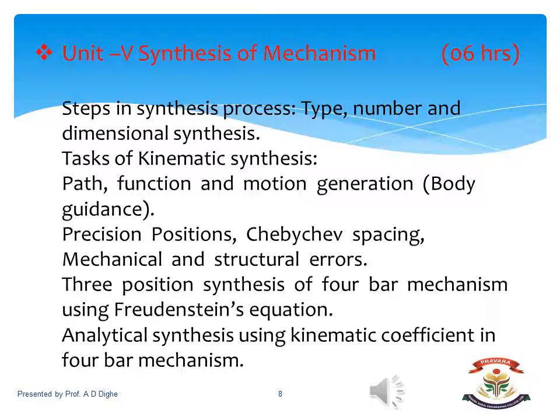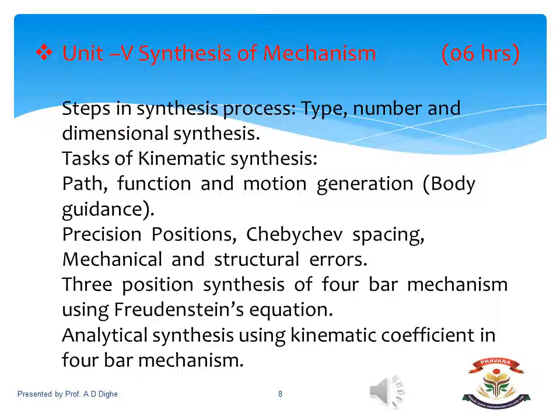Let us discuss unit number 5, synthesis of mechanism, which will get covered in 6 hours as per the university syllabus. Now, what are the contents of this synthesis of mechanism? The first part is the steps in the synthesis of mechanism. The first one is type synthesis. In that, we need to decide the type of mechanism. Then, second is number synthesis. In the number synthesis, we have to decide the number of links. And the third part is dimensional synthesis. In the dimensional synthesis, we are going to find out the dimensions of a selected mechanism.